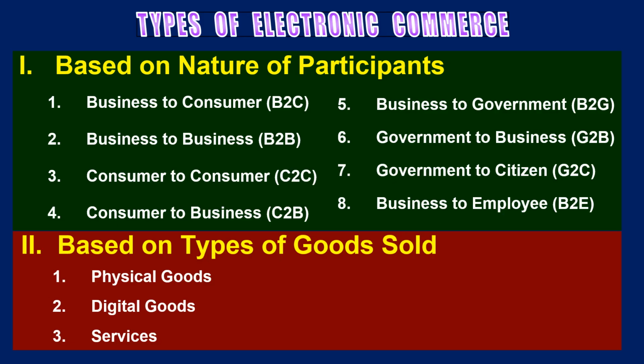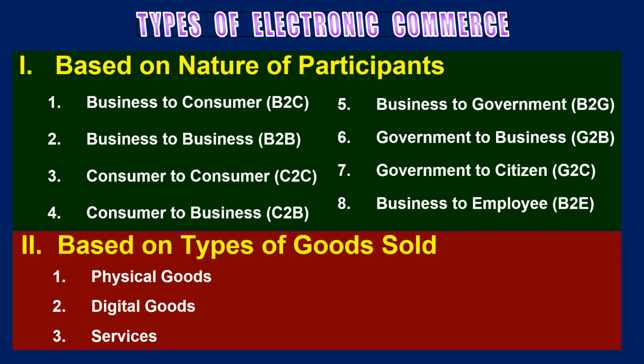So if we look at the summary of types of e-commerce, there are two types of e-commerce. First one, it is classified based on nature of participants, and second, it is based on different types of goods that are sold.